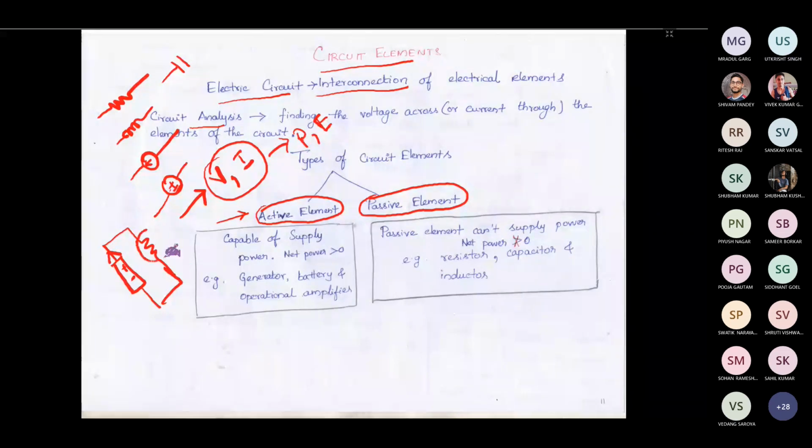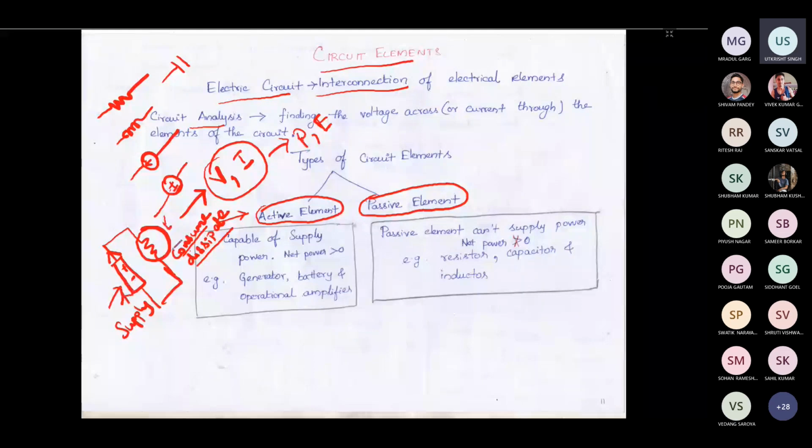But this resistor can only absorb power, right? So here this is going to supply and this is going to consume or dissipate. You can call it either consume or dissipate, which is more appropriate than absorb. Power is being supplied by this battery and it is consumed